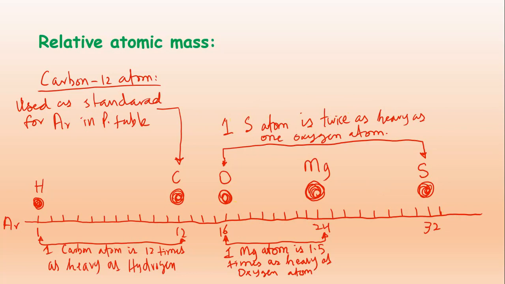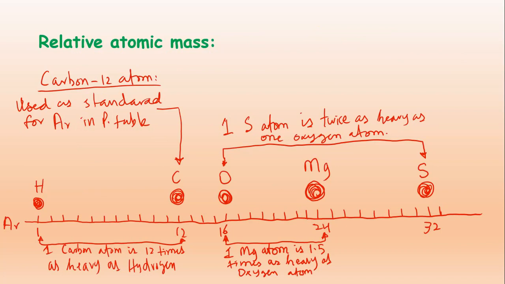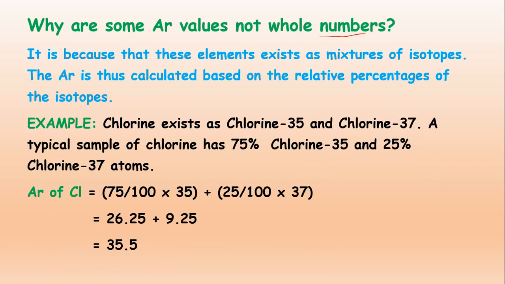So this is the concept of relative atomic mass, and we compare the other atomic masses with carbon. Now another very important topic: why are some relative atomic mass values not whole numbers? Like this is the example of chlorine. What is the relative atomic mass of chlorine?